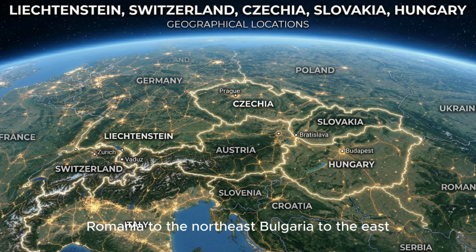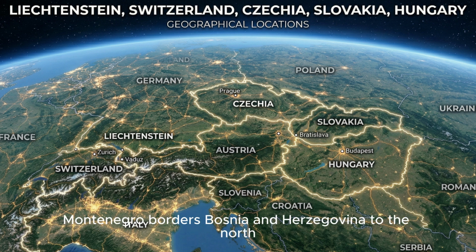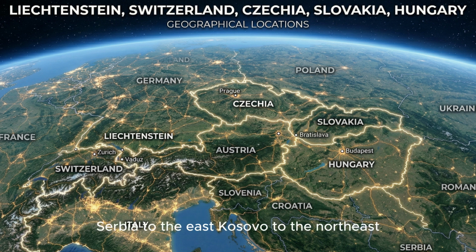Bosnia and Herzegovina borders Croatia to the northwest and south, Serbia to the east, Montenegro to the southeast, and has a very short Adriatic Sea coastline. Serbia borders Hungary to the north, Romania to the northeast, Bulgaria to the east, North Macedonia to the south, Kosovo to the southwest, Montenegro and Bosnia and Herzegovina to the west, and Croatia to the northwest, and is landlocked.